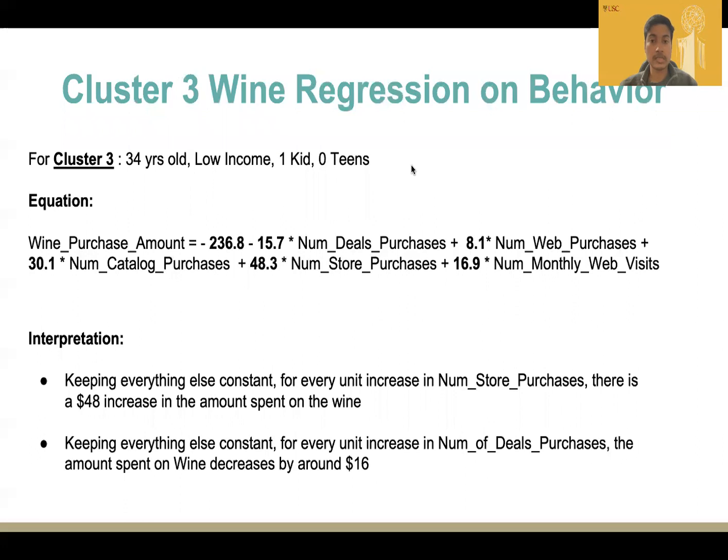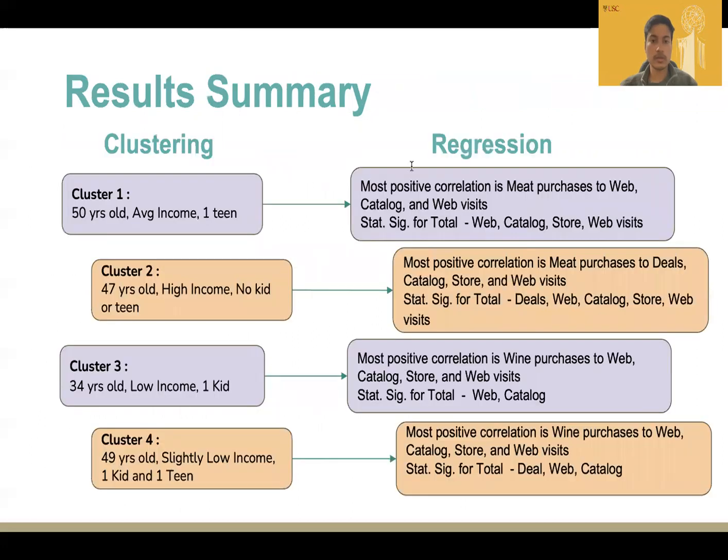As an example for cluster 3 with regression analysis on amount spent on wine, the amount spent on wine can be explained using the purchasing behavior as given in the equation. With every unit increase in number of in-store purchases, the amount spent on wine increases by $48 for cluster 3. Also, with an increase in every deal purchased, the amount spent on wine decreases by $16. We have our clusters detailed with the many strong inferences that we could observe in our regression.